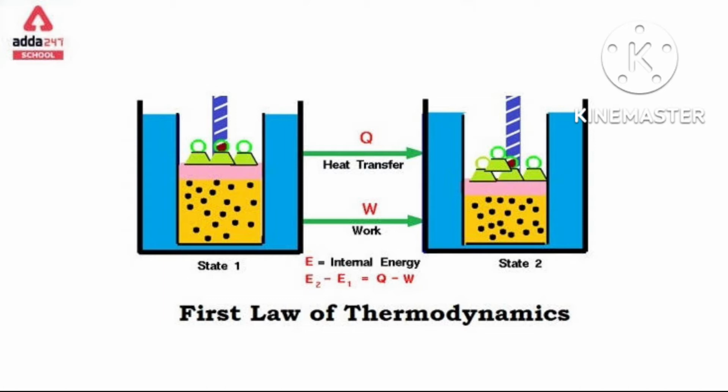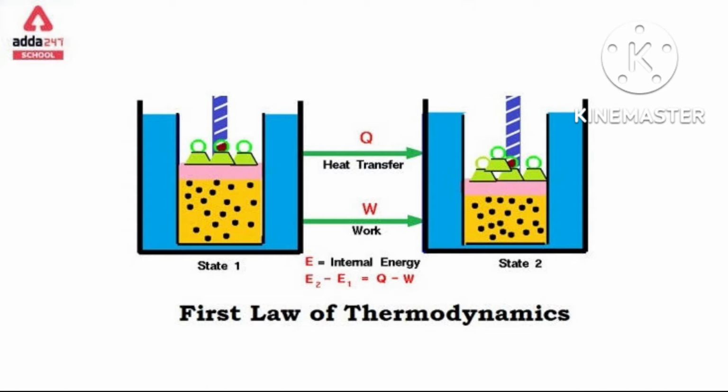L is the distance and capital A is the area. You know that area into length, area into distance, is the volume. Don't forget, this is very, very important.